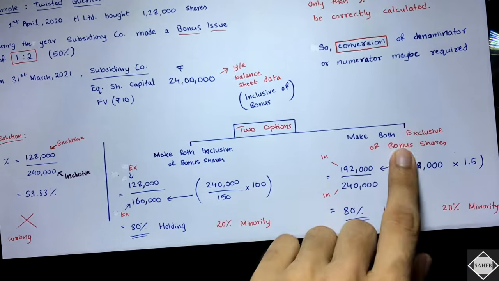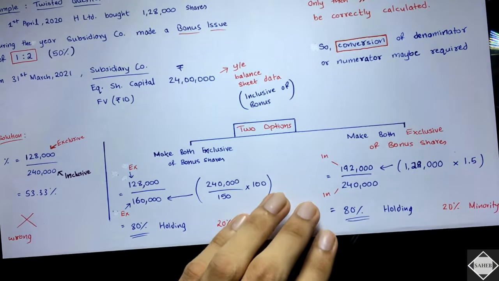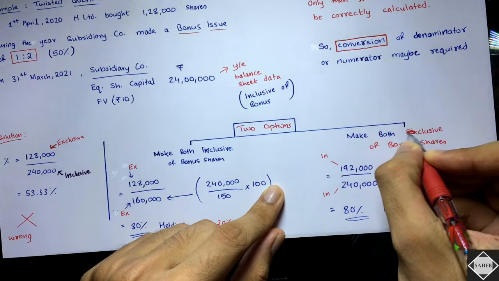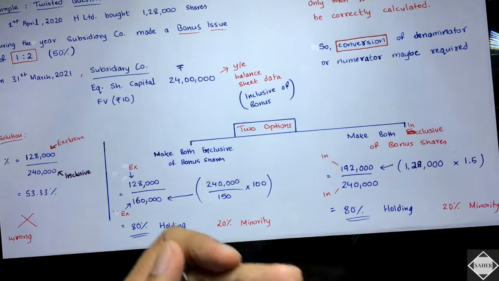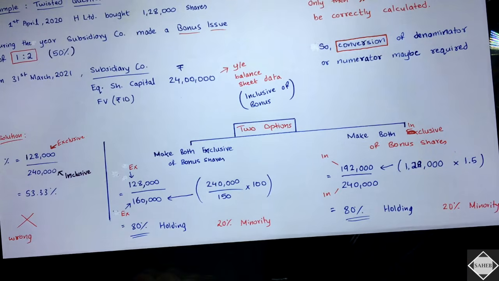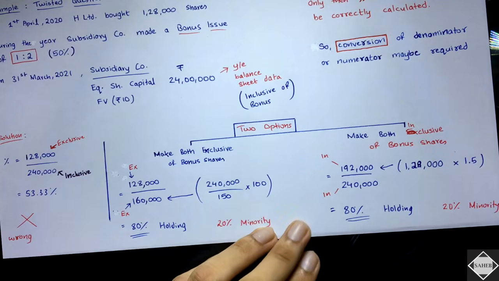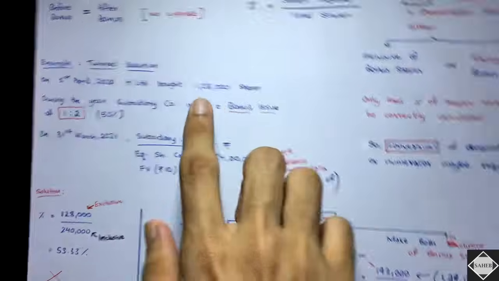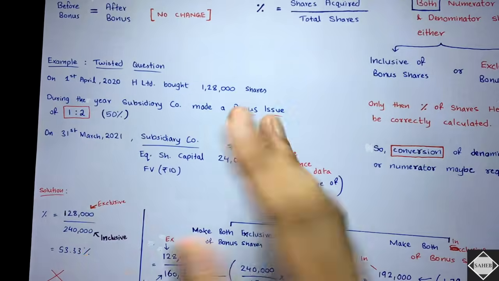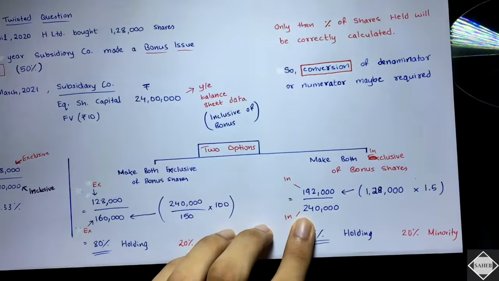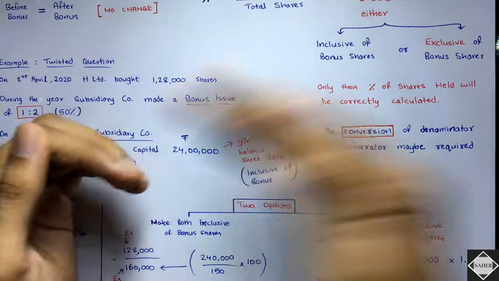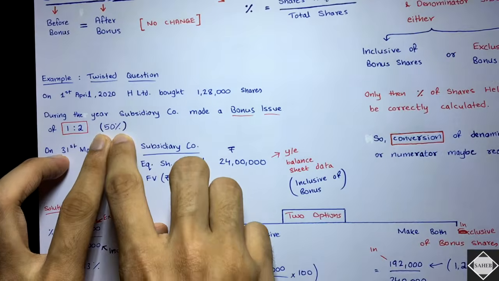Make both inclusive of bonus shares. Let me just fix that, there is a mistake over there. So how will it be done? 2,40,000 is already inclusive, but this 128 is not inclusive. So we have to make that inclusive. How will you do that? Simple. Just inflate this 128. Just increase those shares by the bonus percentage.